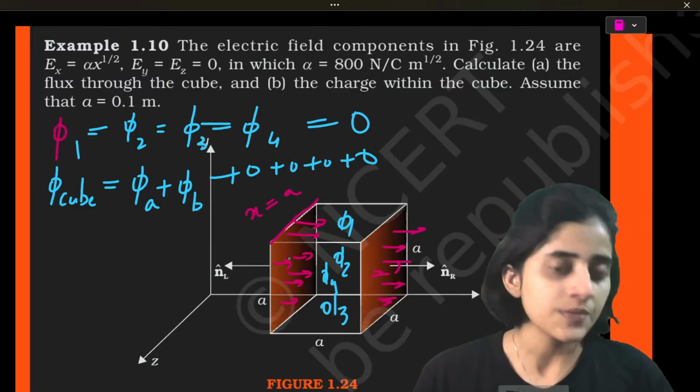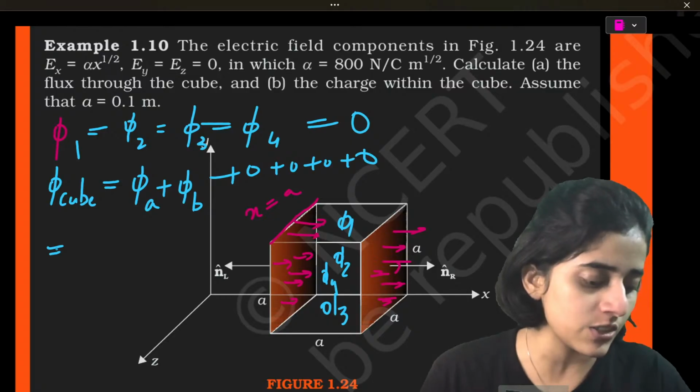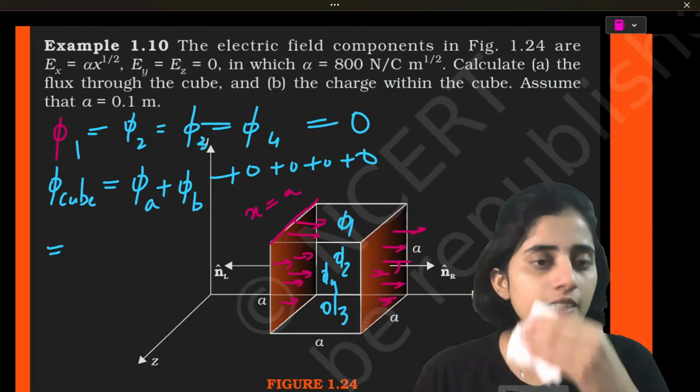Now let's just solve it. All of the things are given to you, right? The electric field is given.